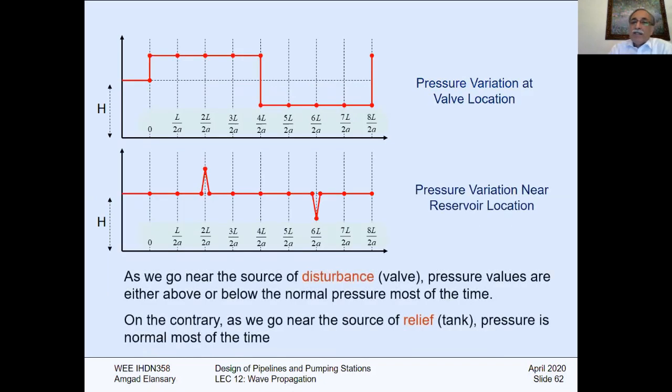So this is the shape which you can see. This is the shape you're going to draw for me if I ask you to give the pressure variation at the valve, at the reservoir, or at any place. As we go near the source of disturbance, you can draw this conclusion: if you draw the pressure history at the valve, you will have pressure either above or below the normal pressure. On the contrary, if you go near the reservoir, you will have a steady pressure, except for a short period of time at 2L over A, L over A, or 3L over A.